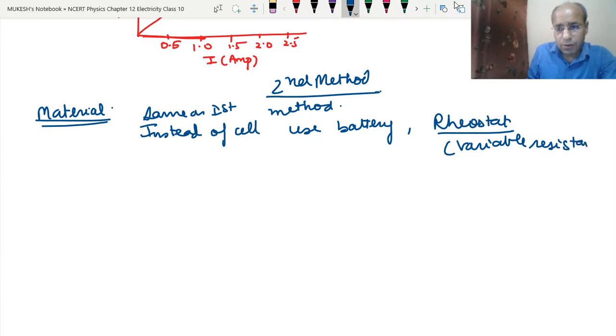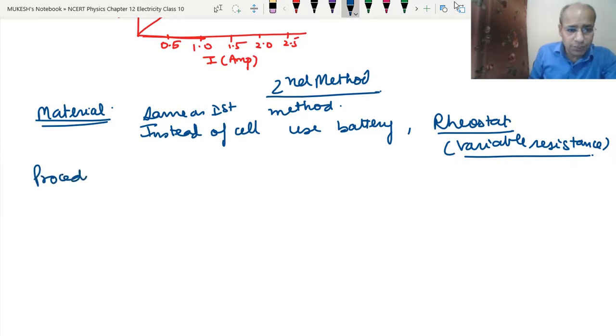Now how will we set up this experiment? That we will show in the diagram. So what is the procedure in this case? That we can see in this diagram. Here, same way, we will use the resistance wire.